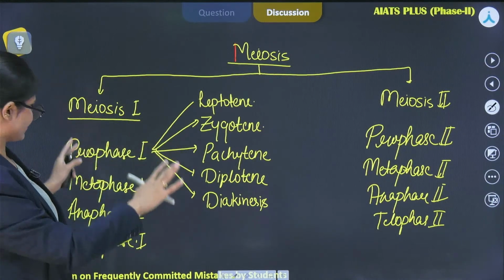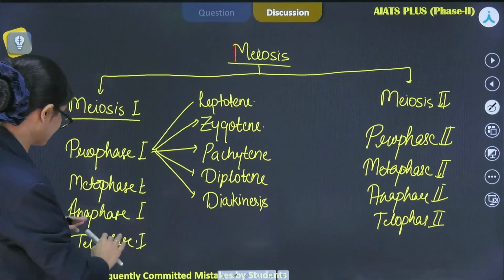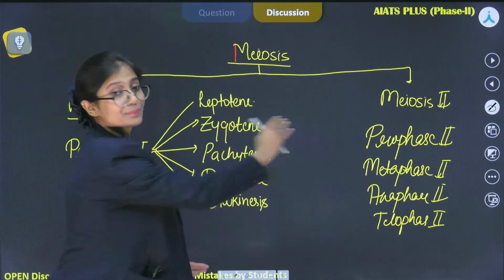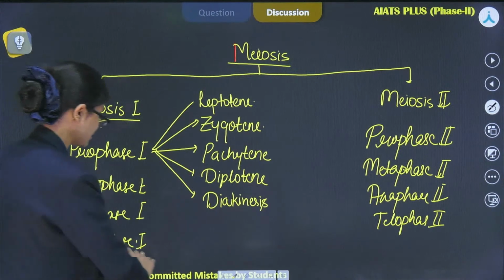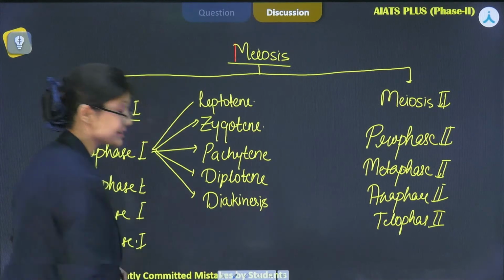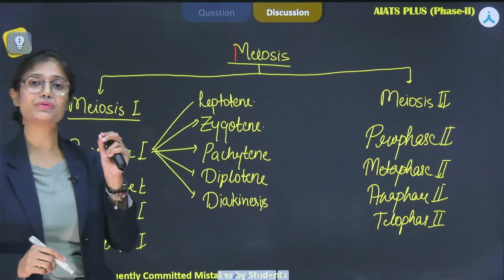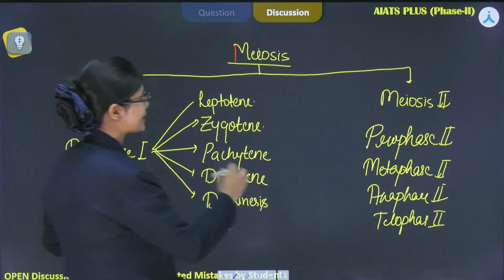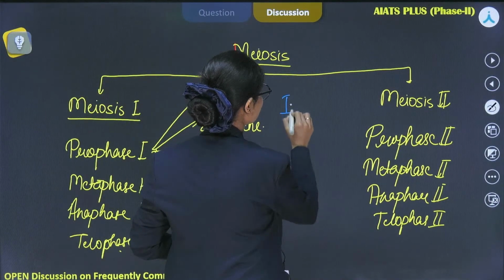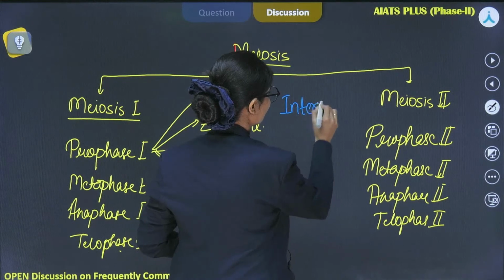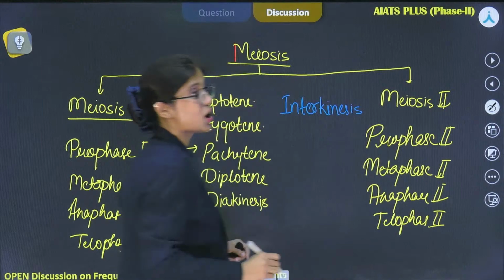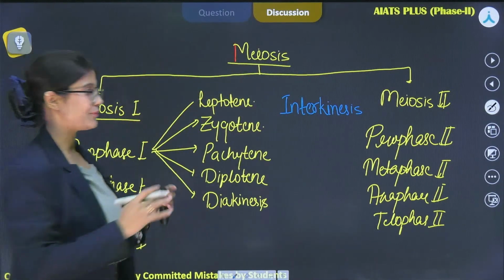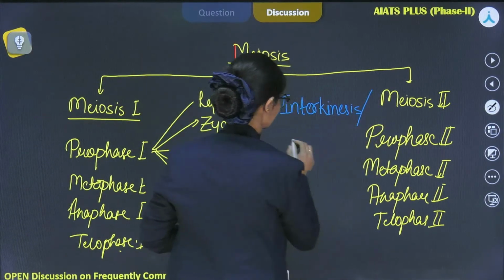So why have I told you all this story? Because in between telophase 1 and prophase 2, after telophase 1 prophase 2 will come, right? So between them there is one phase which is known as interkinesis, or intrameiotic division.